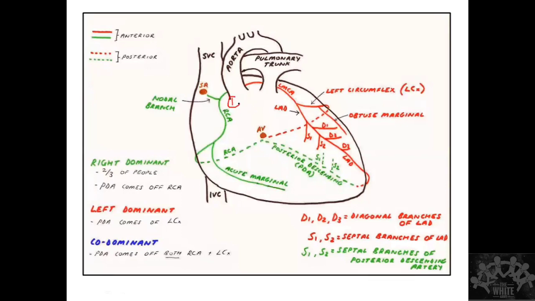Scenario one, a normal RCA occlusion, but the occlusion is proximal here. So you can have an SA node or an AV nodal block. Along with that, you will have a right ventricular MI, RVMI it is called. Along with that, you can have a posterior wall extension. Okay, so these are all the possibilities.